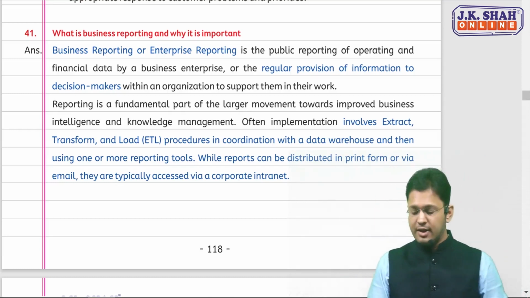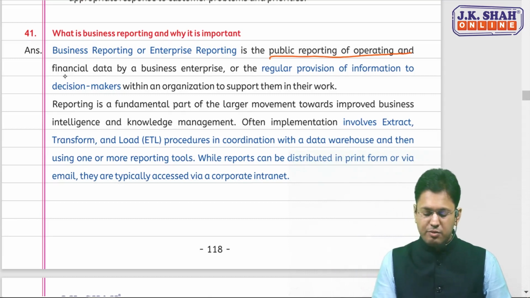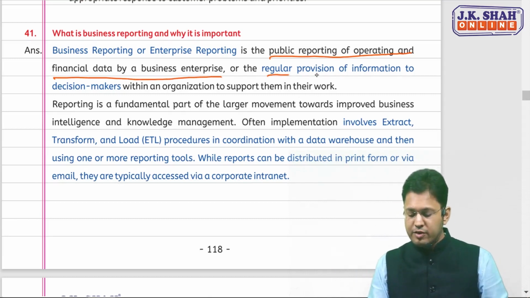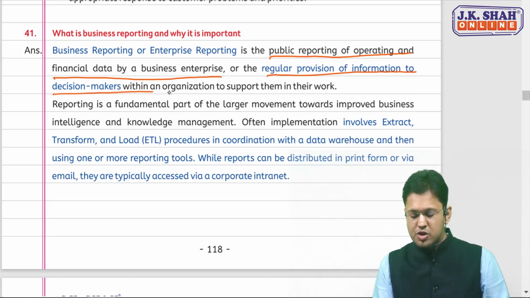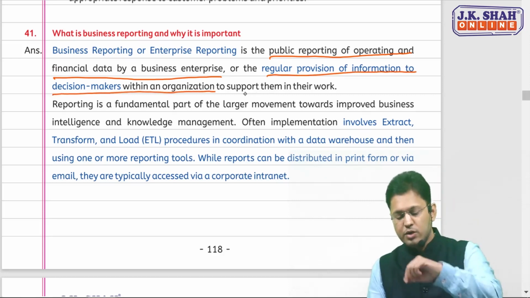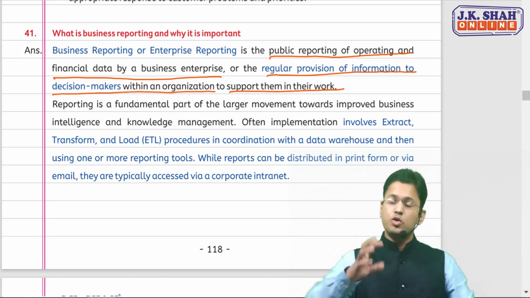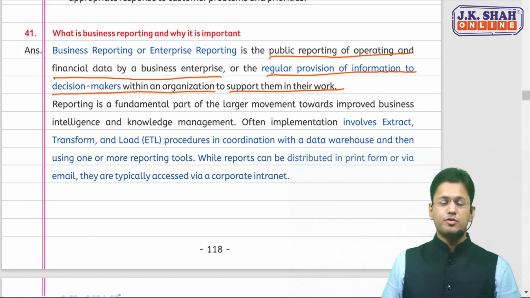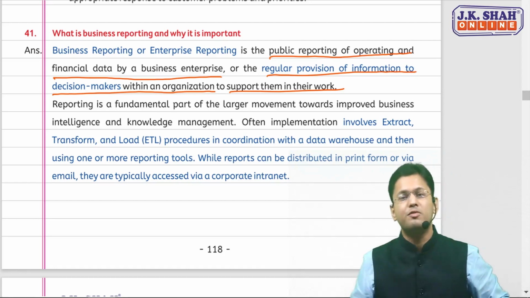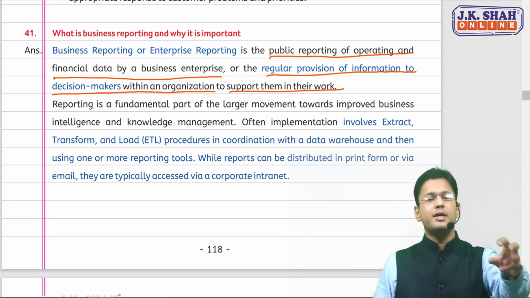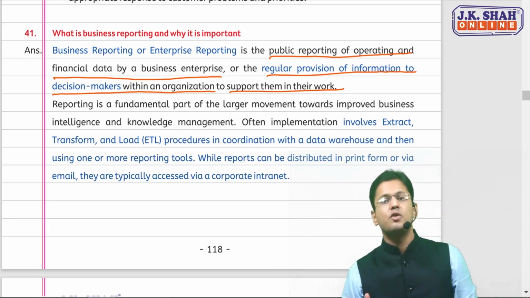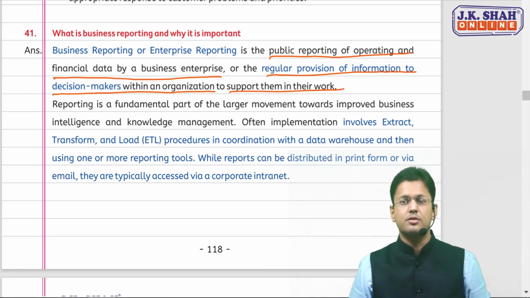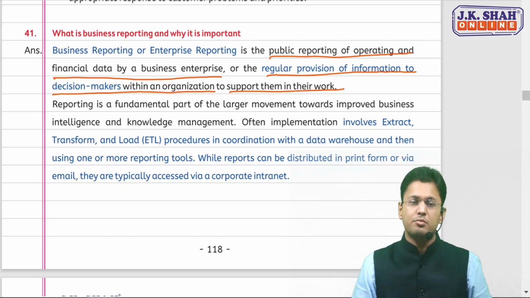So what is business reporting? It's public reporting of operating and financial data by the enterprise, or regular provisioning of information to decision makers within the organization to support them in their work. So it could be internal reporting also, or public reporting. And it works on the concept of a data warehouse: properly extract, transform and load the data, which you are going to do in chapter number 3. The concept is similar.